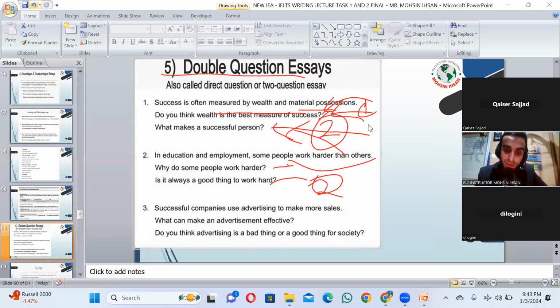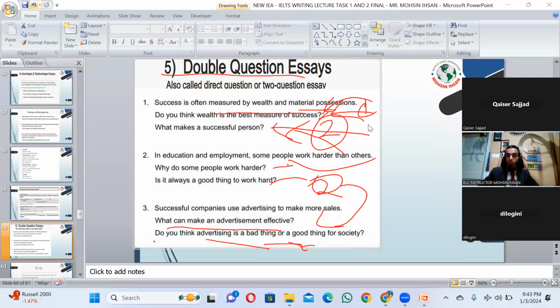Successful companies use advertising to make more sales. What can make an advertisement effective? Do you think advertising is a good thing or a bad thing for society? Right. This advertising-related question was recently asked in our speaking exam. So try to be focused on that, right? It can also be repeated in any of the modules: writing, reading, listening, or speaking. Okay, so double question essays, I hope you will be clear regarding that.